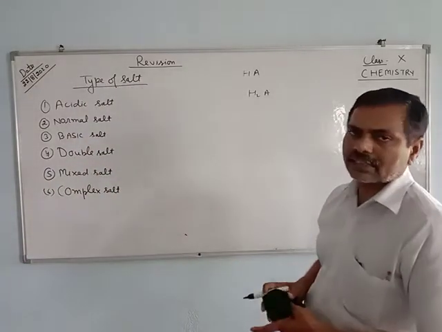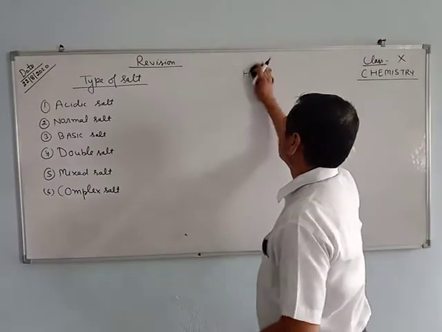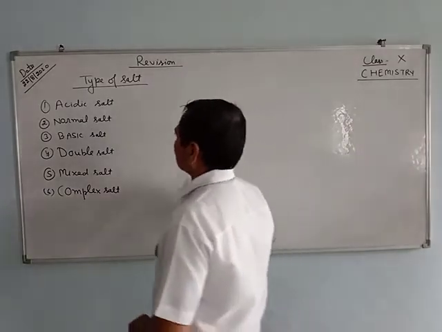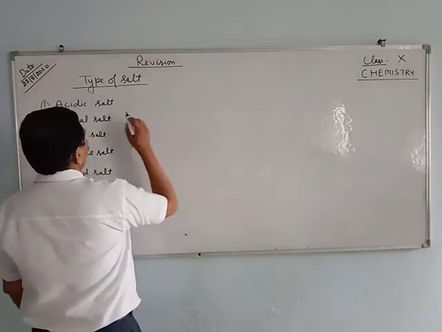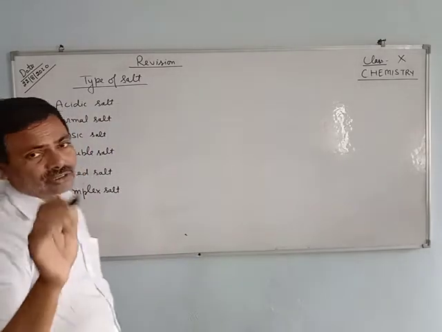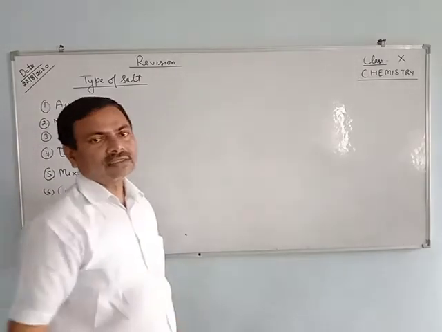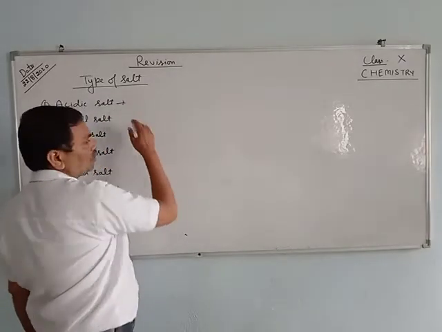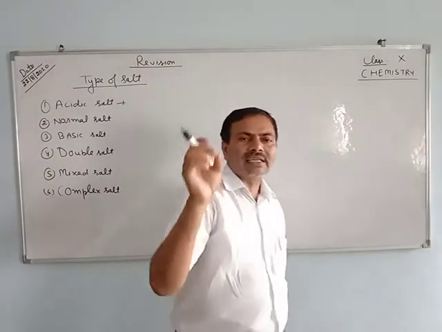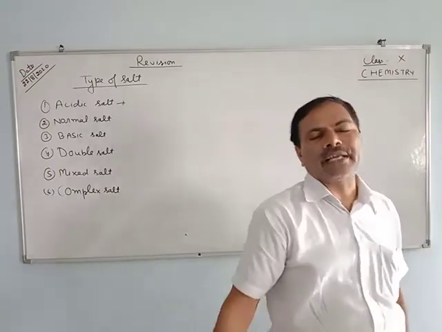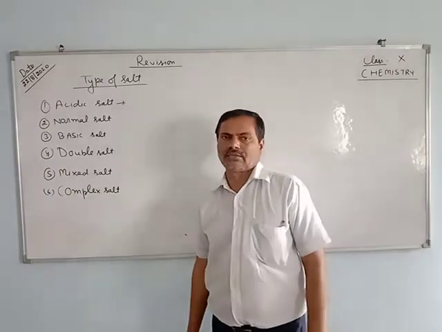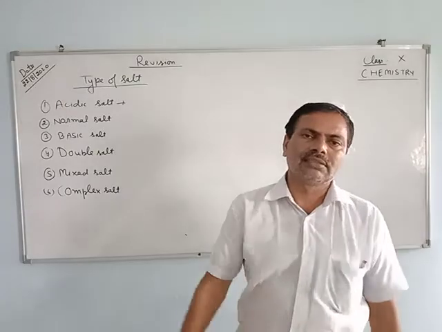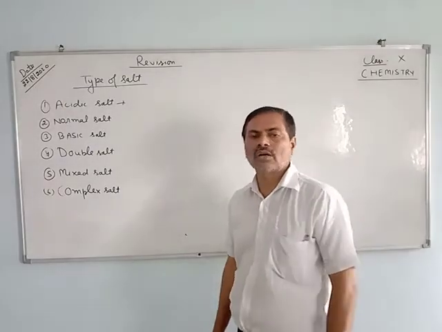First is acidic salt. As its name suggests, hydrogen will remain intact within the salt. This is formed by the partial, you can say incomplete, replacement of the hydrogen from an acid by the metal ion or ammonium ion.